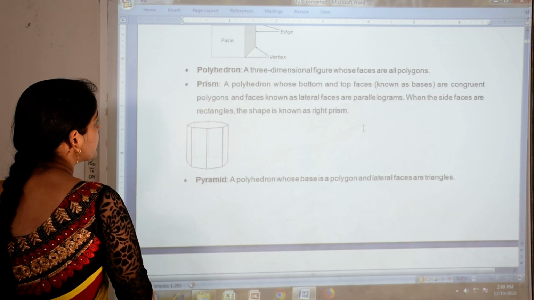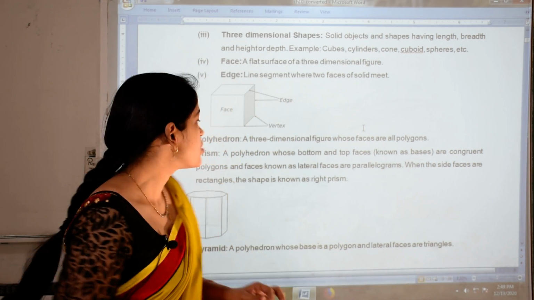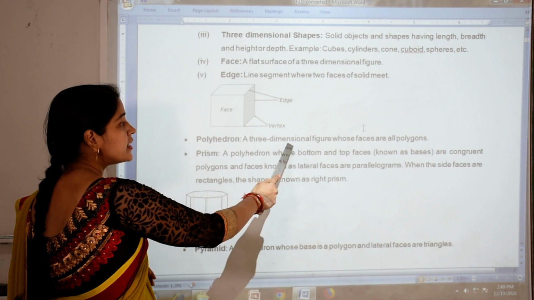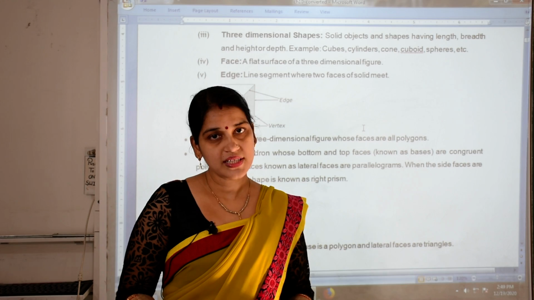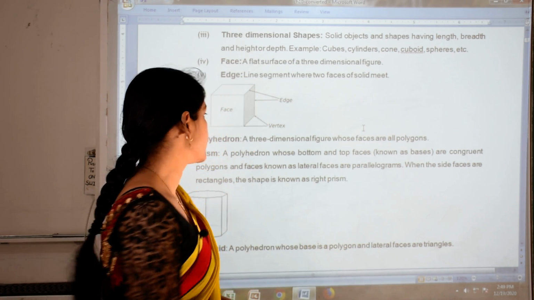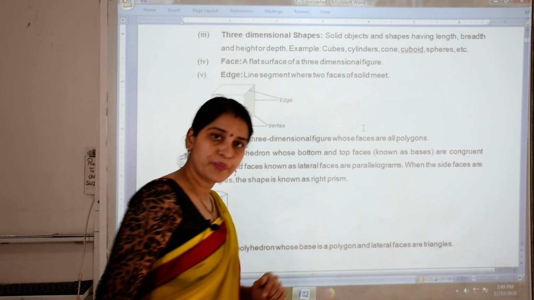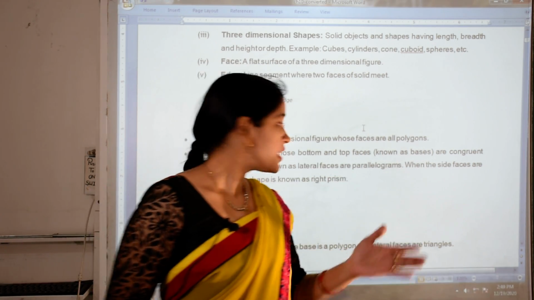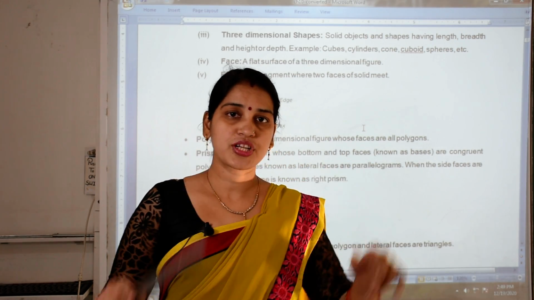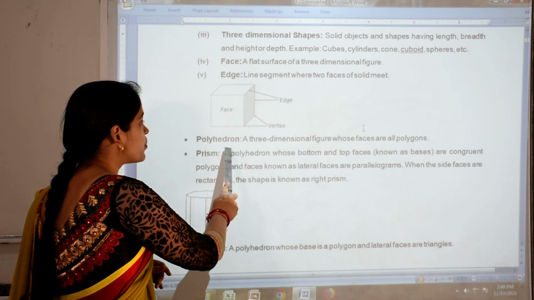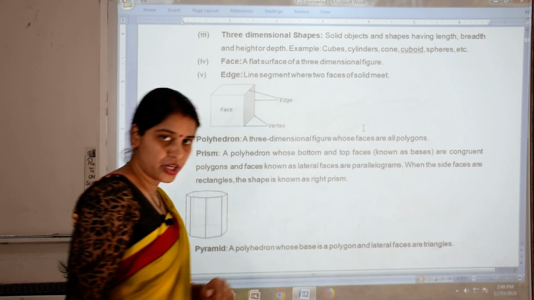Then the next definition we have is polyhedron. Now what is a polyhedron? A polyhedron is again a three-dimensional figure. As we are talking about solid figures, these are all 3D shapes or 3D figures. So a polyhedron is a three-dimensional figure whose faces are all polygons, that means in the shape of line segments.